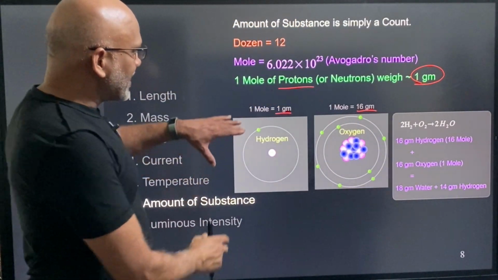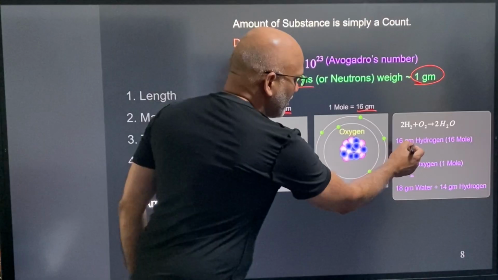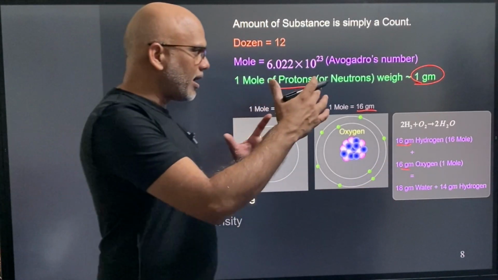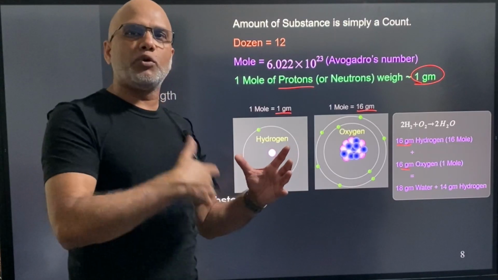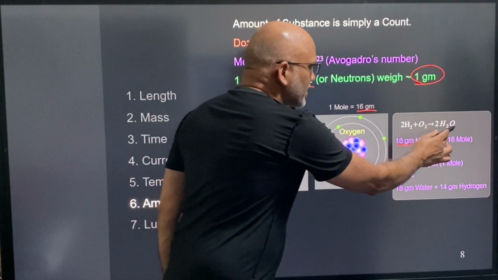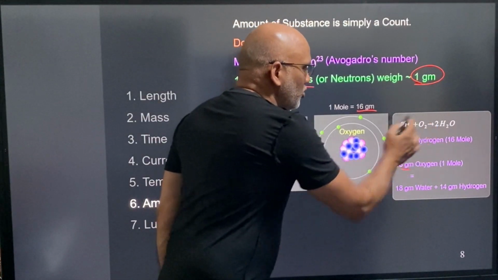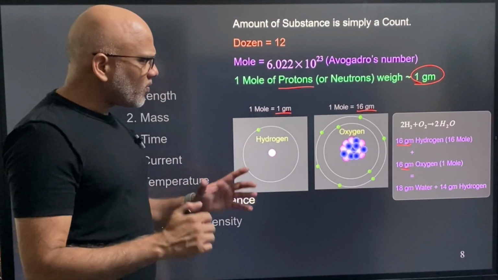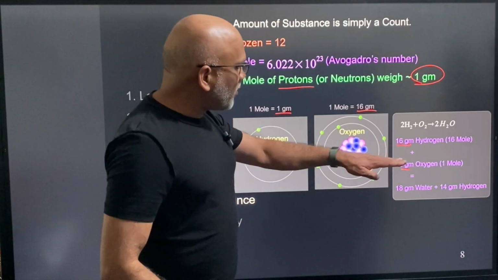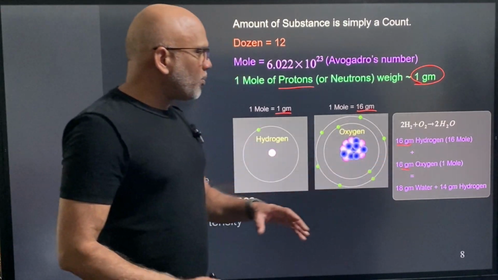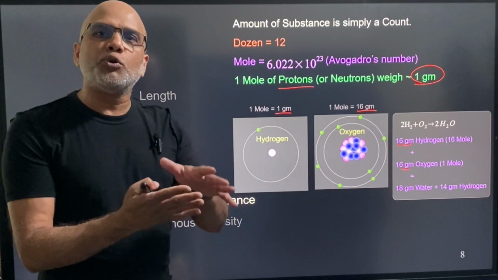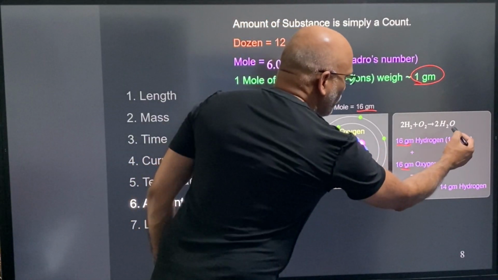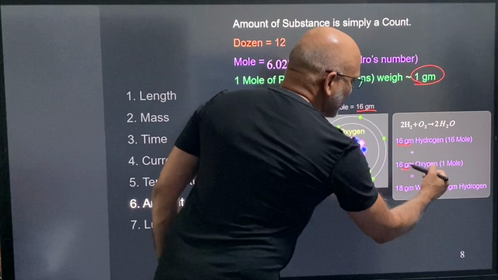Now, if I take 16 grams of hydrogen and 16 grams of oxygen and mix it up, we know that hydrogen and oxygen combine to give water. So each oxygen is attached to two hydrogens, right? So if I add 16 gram of hydrogen and 16 gram of oxygen, I'm not going to get 32 grams of water. Instead, 16 gram here is 1 mole.